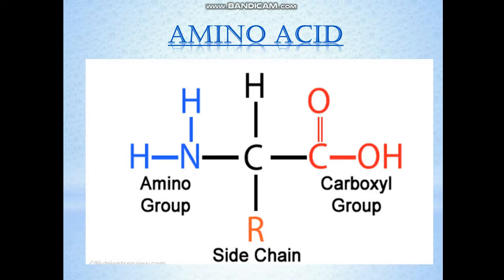First of all, the structure of amino acids. It has a central carbon. This carbon is attached to different groups at different sides. First is the amino group, the amine NH2, then the carboxyl group, that is COOH, then the carbon is attached to hydrogen, then we have a side chain. So these are the four groups which are attached to the central carbon. All four bonds of carbon are attached to four different groups, and so it becomes asymmetrical.